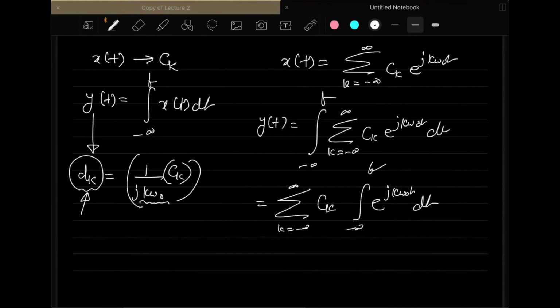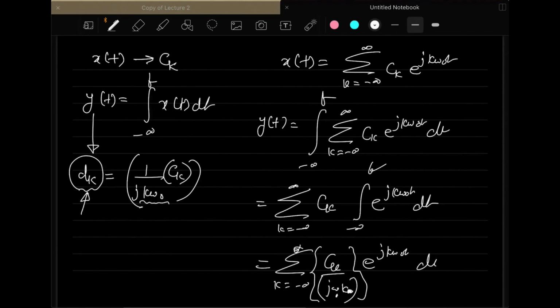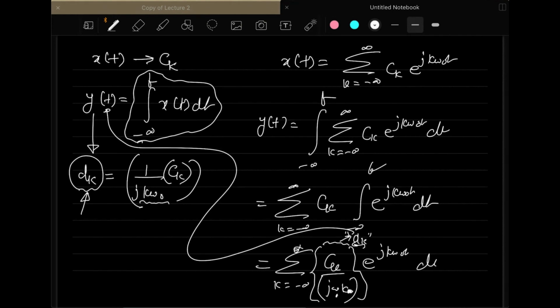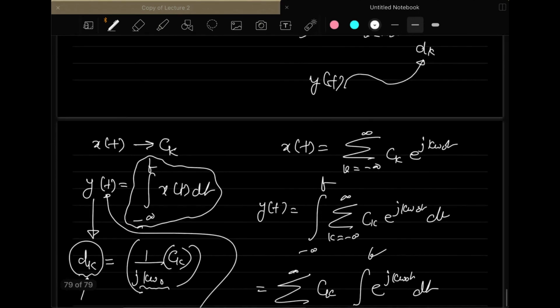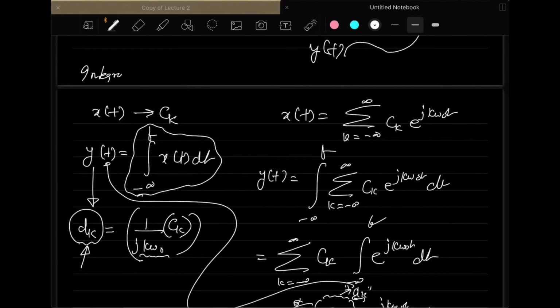Then you can easily evaluate this integral, and this will be nothing but c_k e^(jk omega naught t) divided by jk omega naught. So this is your modified coefficients, which you represent by d_k, and d_k are the corresponding coefficients of y(t), which is basically the integration of x(t) ranging from minus infinity to t. So this is basically the integration property of the Fourier series.